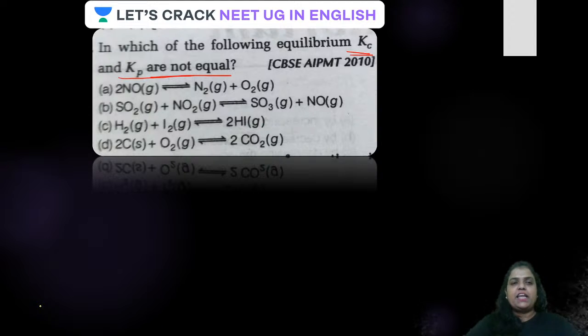Okay guys, क्या रिलेशन है? Do you know the relation between Kp and Kc and that of the delta n? Delta n is what? Gaseous moles of product minus gaseous moles of reactant. Do you have any idea, guys? Let us see. Guys, this Kp is equal to, I think, D.